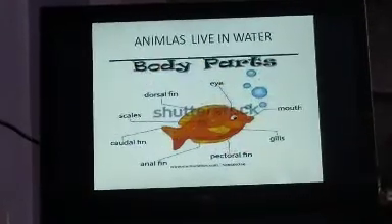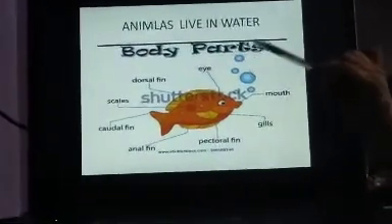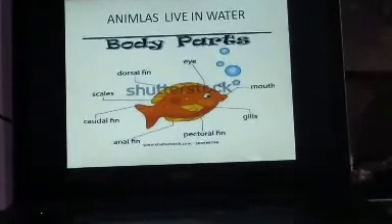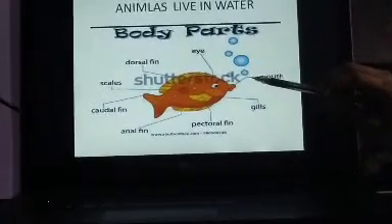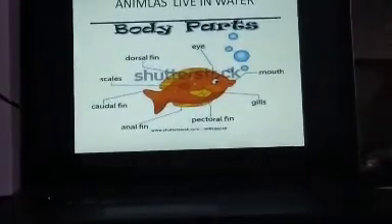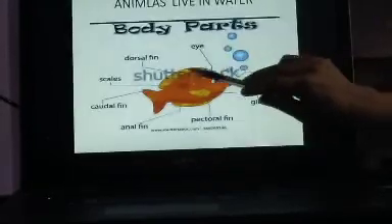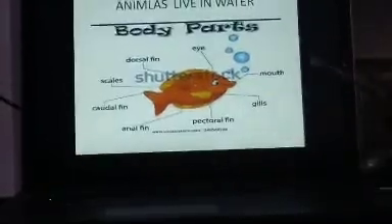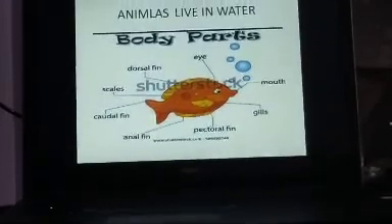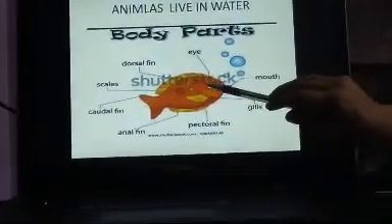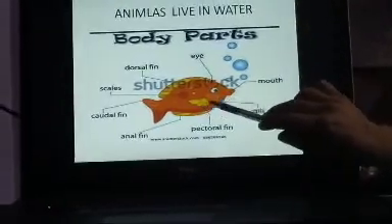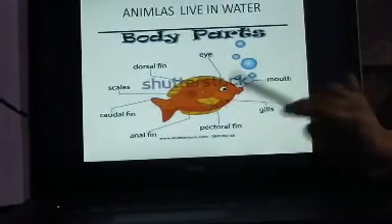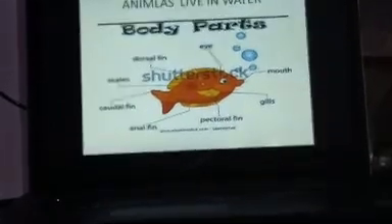Then the next category by scientists is animals that live in water. The most important animal under this is fish. There are so many kinds of fish. They all live in water. Fish have fins, you can see fins here. With the help of these fins, they move in water. There are scales on the fish's body, and the fish has gills behind its eyes, and with the help of these gills, they can breathe in water.